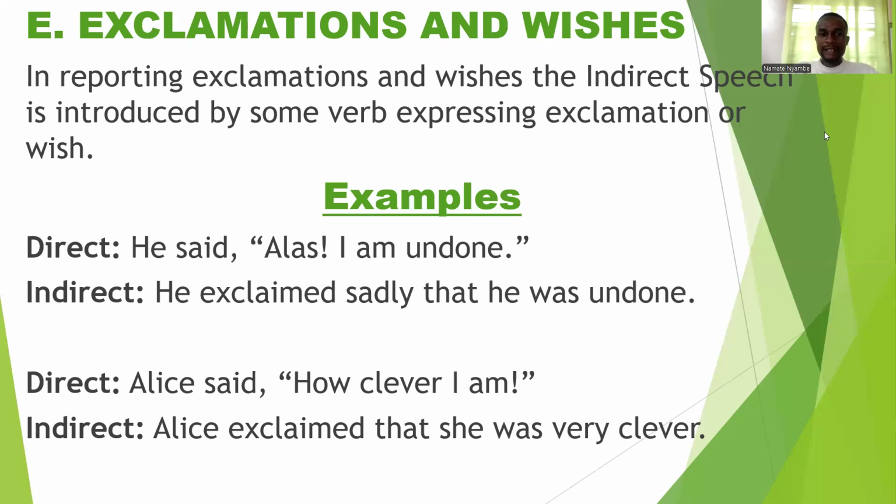Number one, he said, "Alas, I am undone." Under indirect, we say, he exclaimed sadly that he was undone. The second example, under direct speech: Alice said, "How clever I am!" Under indirect, Alice exclaimed that she was very clever.